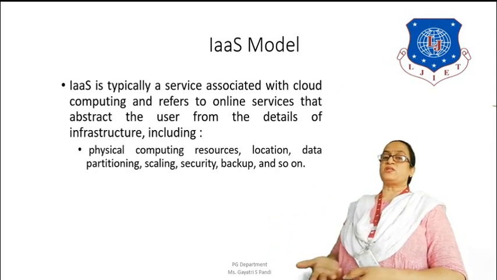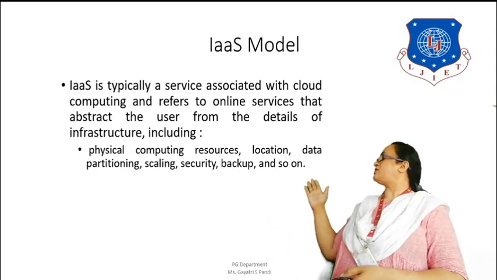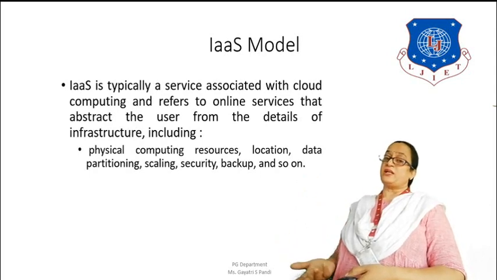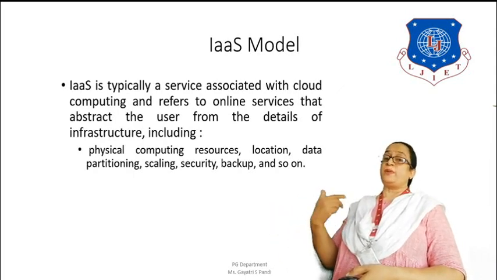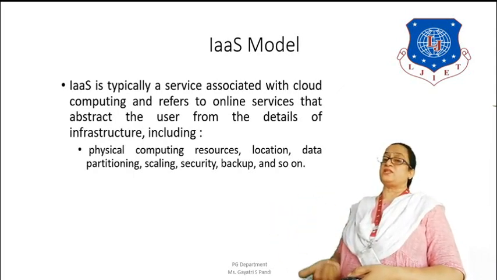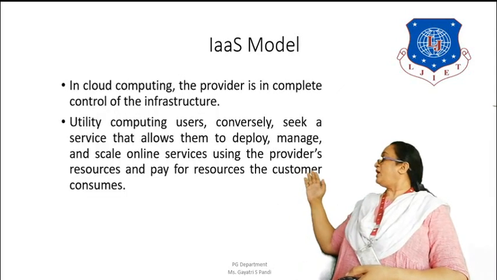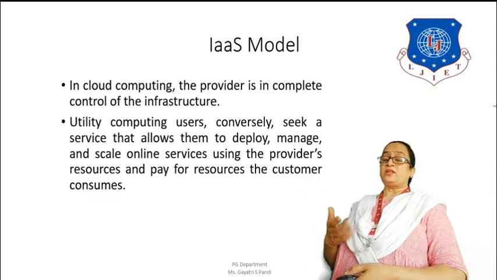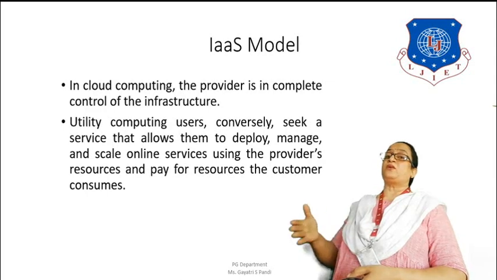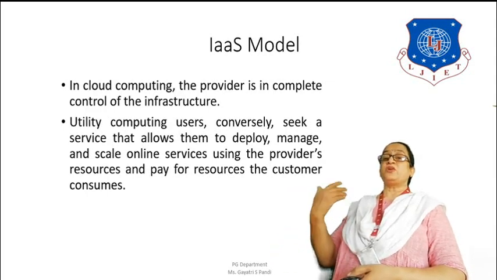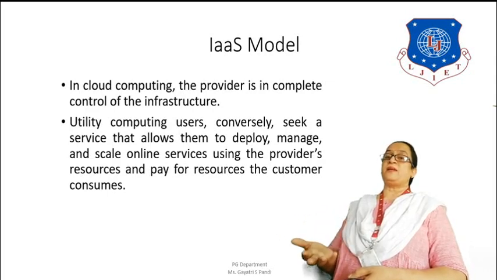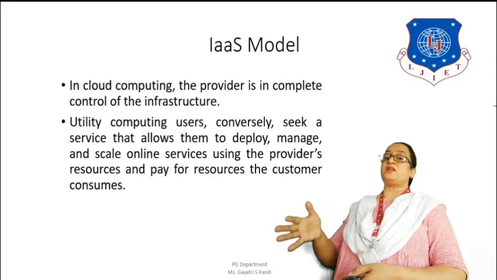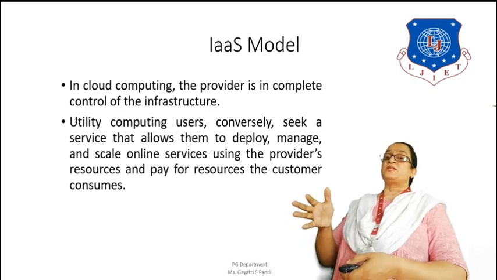So here the resources you will be using are the physical computing resources, the location, the data partitioning, the scaling, the security, the backup and so on. These are some of the infrastructure you will be using under the infrastructure as a service model. In cloud computing architecture or environment, the provider is in complete control of the infrastructure. Like for example, you use Google Colab or any other Gmail service, the entire infrastructure is in the control of the service provider.